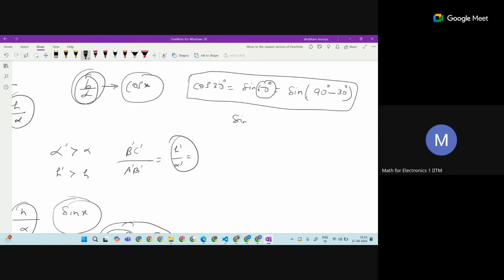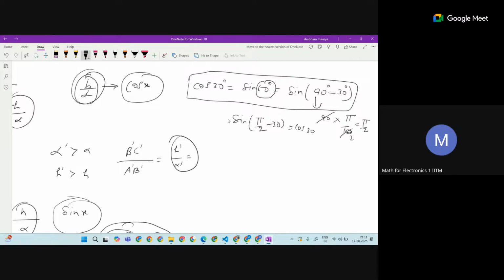If we change 90 degrees into radians, this is pi by 2. And sine of pi by 2 minus 30 is cos 30, right?